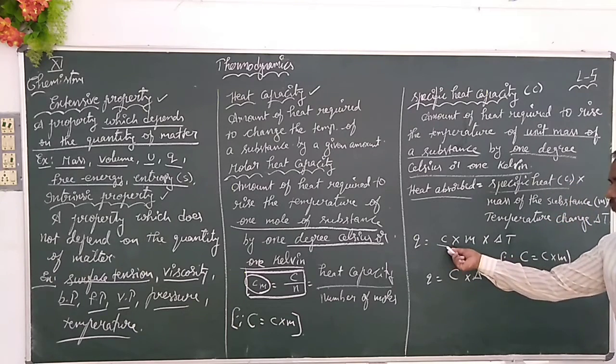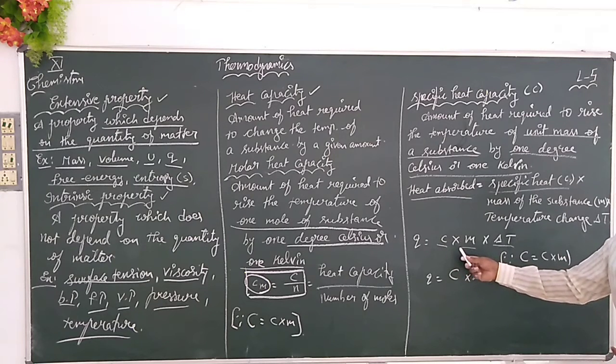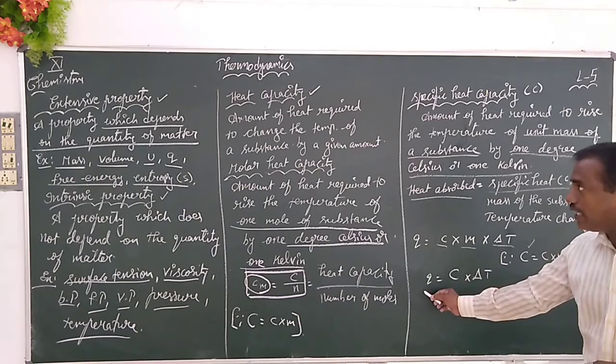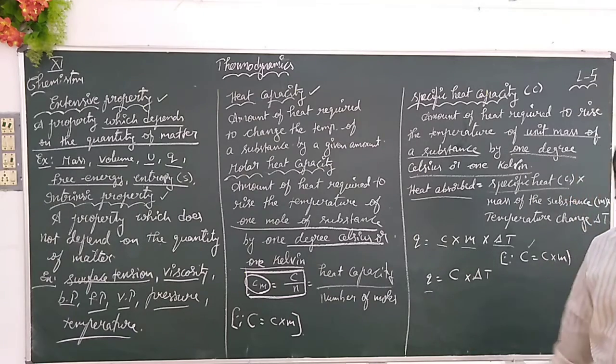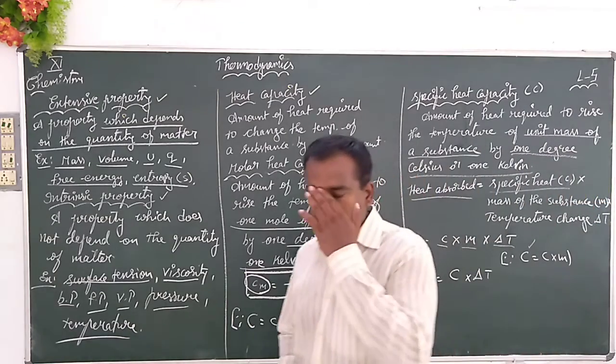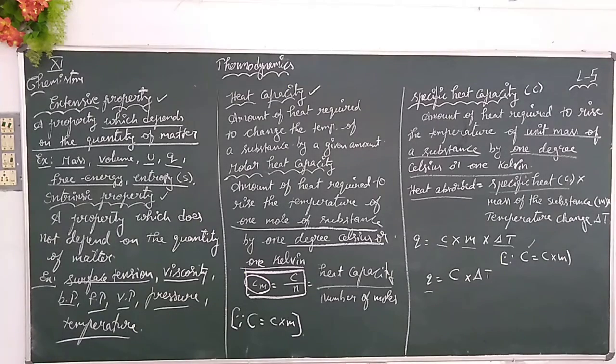Specific heat is given with the small c, mass of the substance with the small m, and change in temperature delta T. But we know specific heat into mass of the substance is given as the capital C. So the heat absorbed by a substance is equal to capital C into delta T. Note this down because we are going to derive one equation from these values.